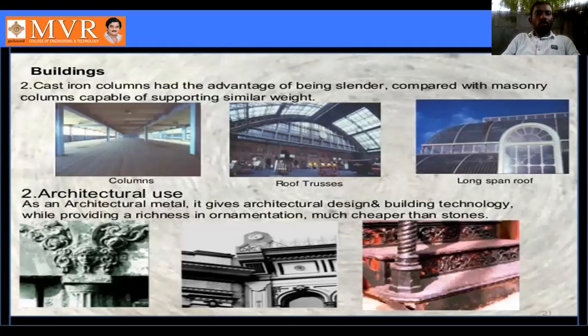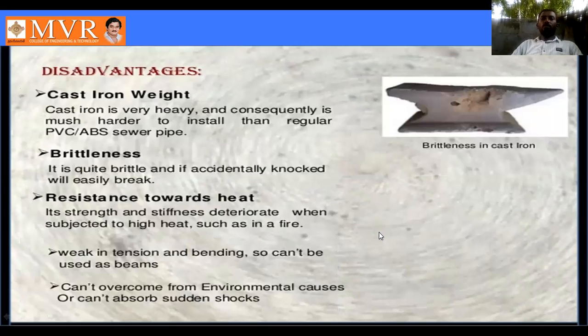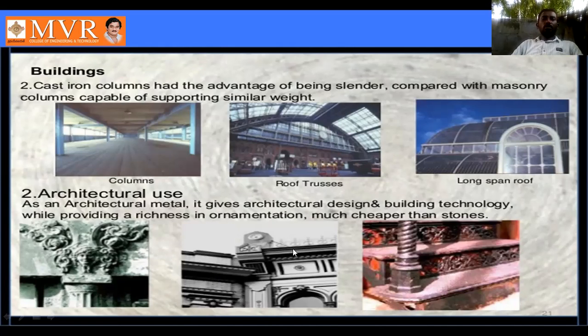Buildings are another example of cast iron. By using cast iron, we can make different types of parts. See here, columns are also made of cast iron material, and roof trusses also. The next one is a long span roof, which is also made of cast iron. These are different types of elevations, which are also made of cast iron. So these are examples of applications of cast iron.